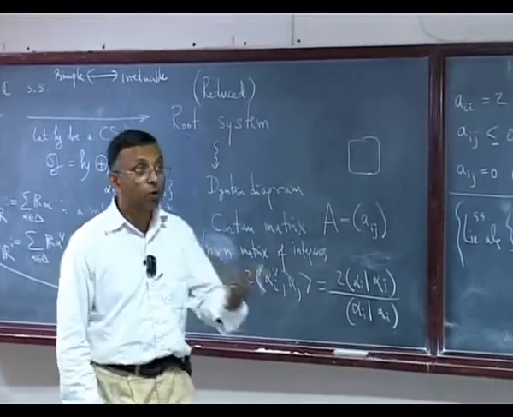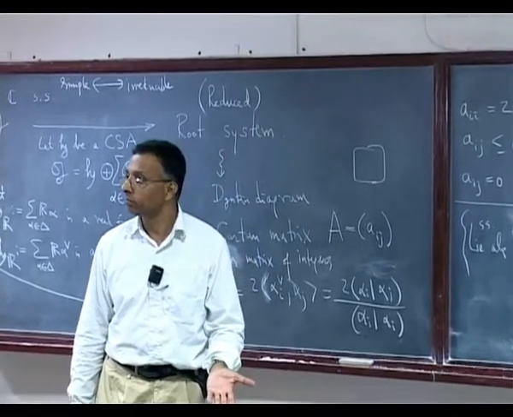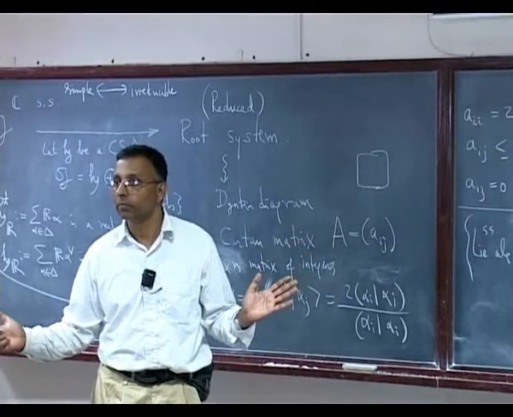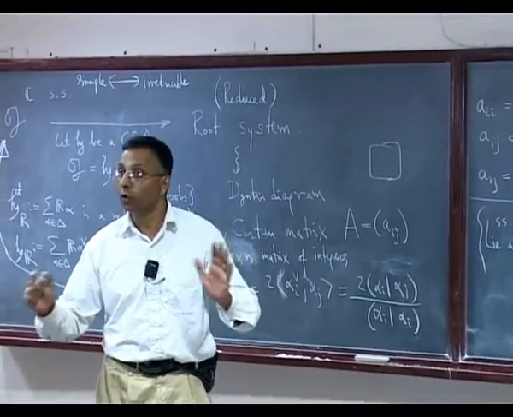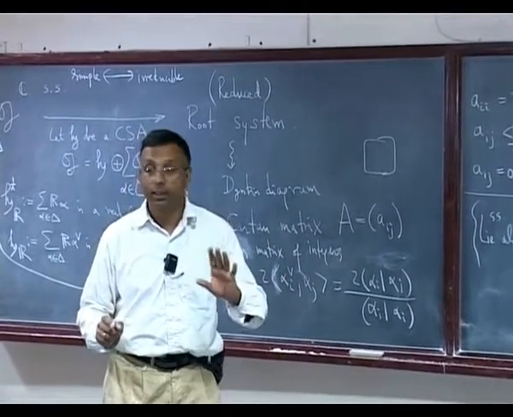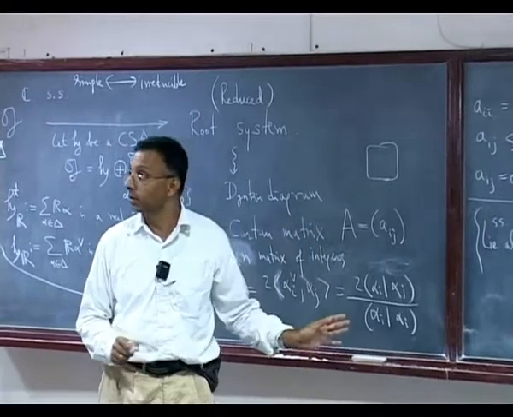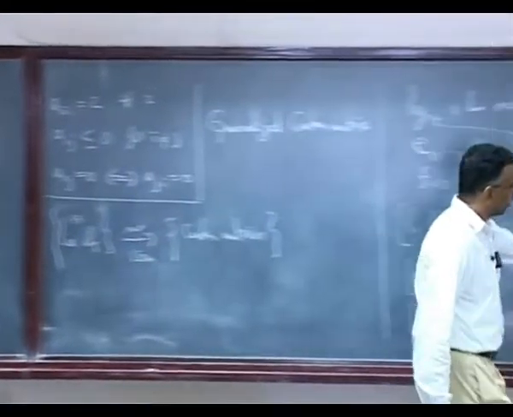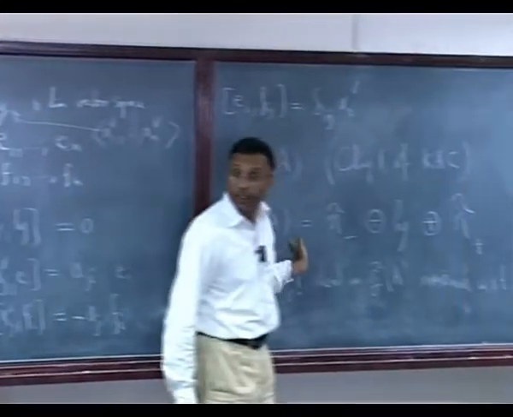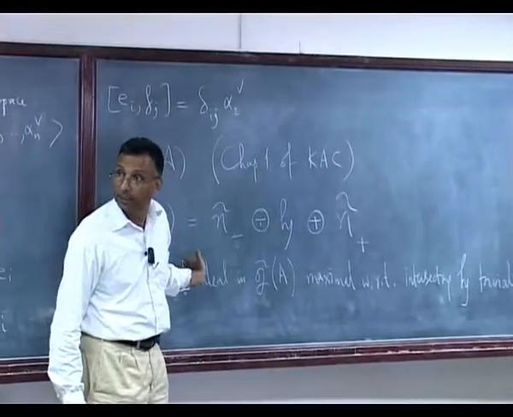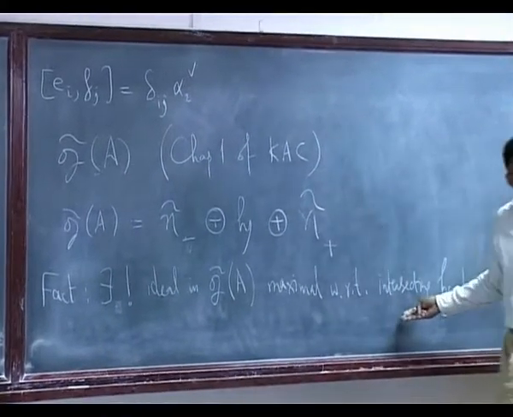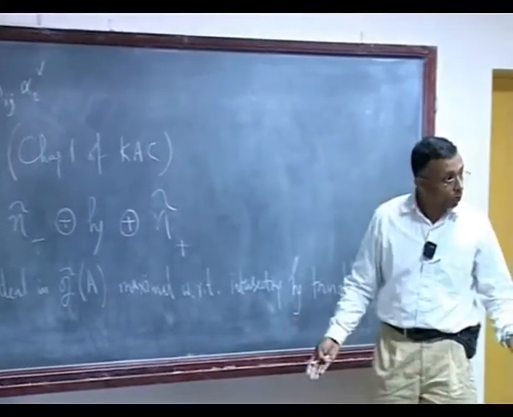Okay, and I go modulo that ideal, and the theorem is that this is G. So I have produced G from the Cartan matrix. I put these obvious relations, and then I get an algebra G tilde, and then I take this ideal which is maximal with respect to this property, and then go modulo.